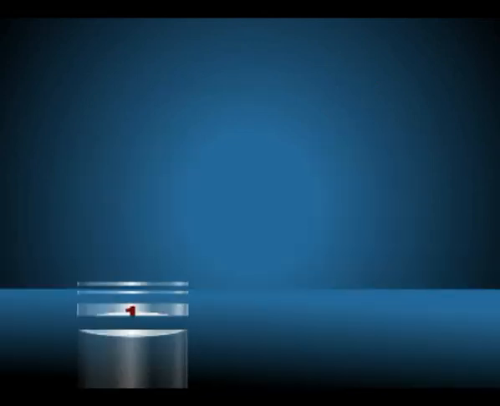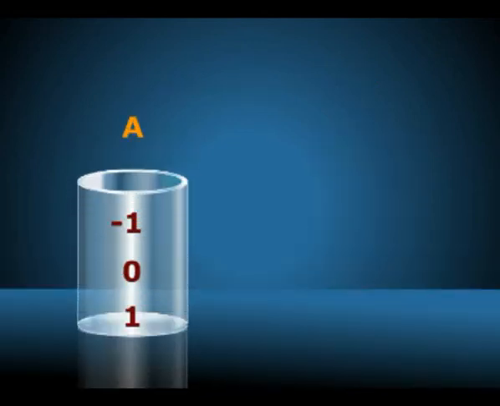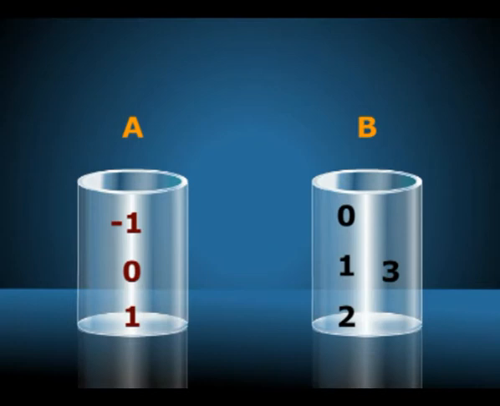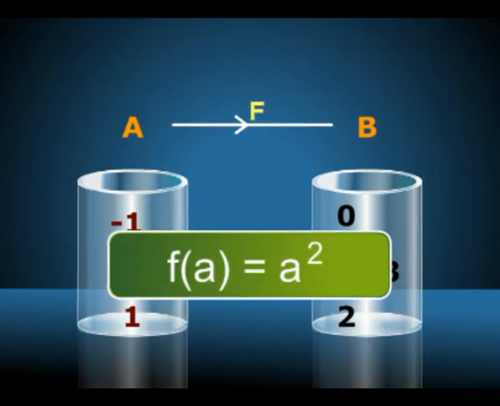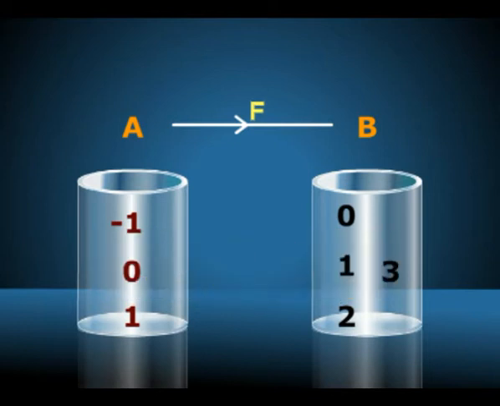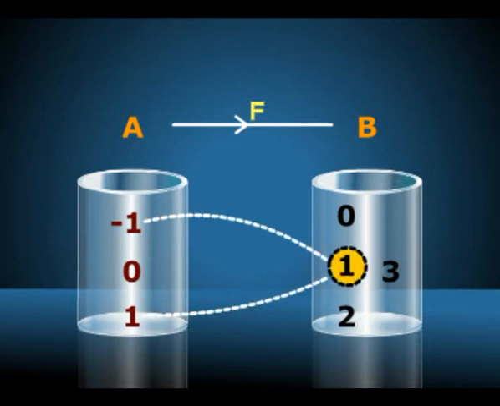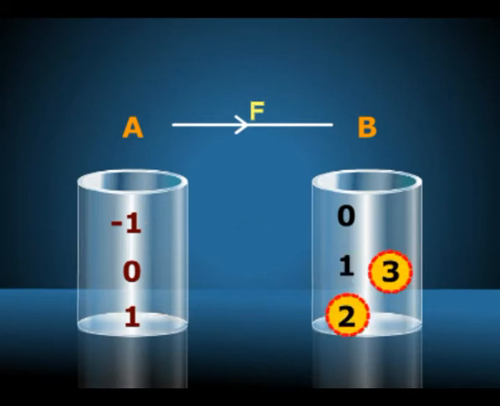Let A equal to the set {-1, 0, 1} and B equal to the set {0, 1, 2, 3}. The function f from A to B defined by the rule f(a) equal to a square, where a is in A, is shown by using an arrow diagram. Here, for each input a, there is a unique output also called image in B. See that both 1 and -1 have the same image 1 and the numbers 2 and 3 in B are